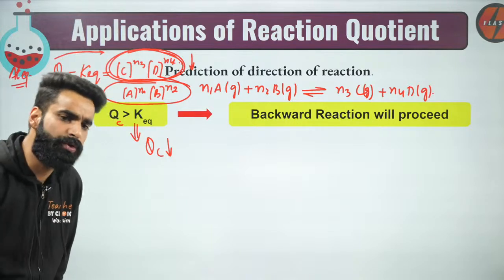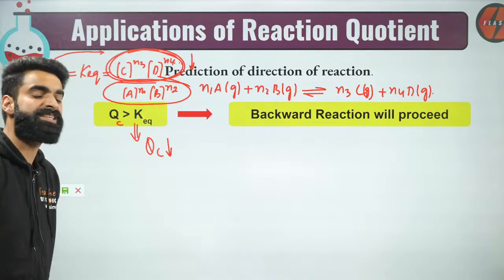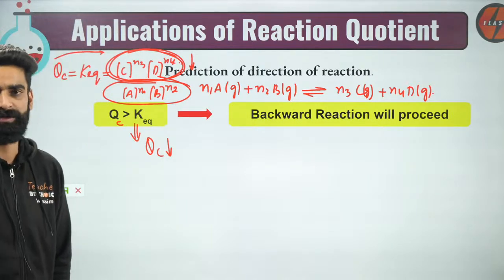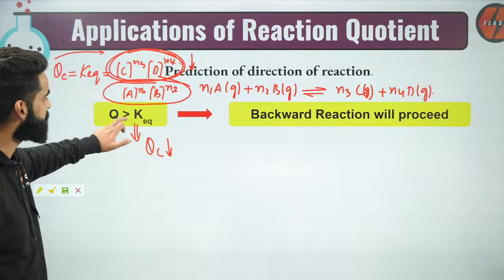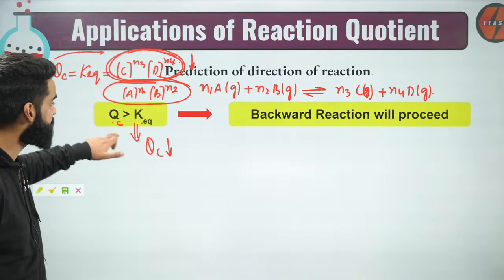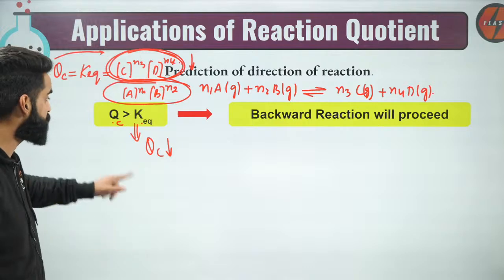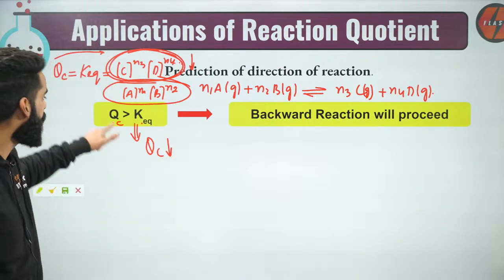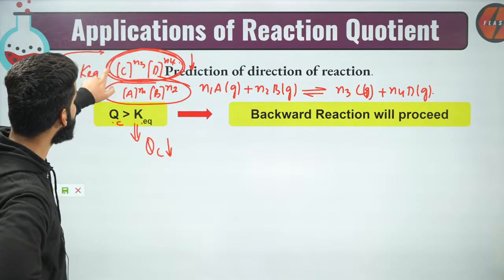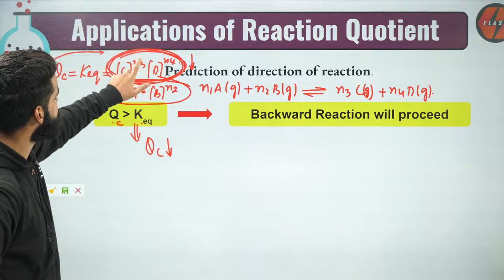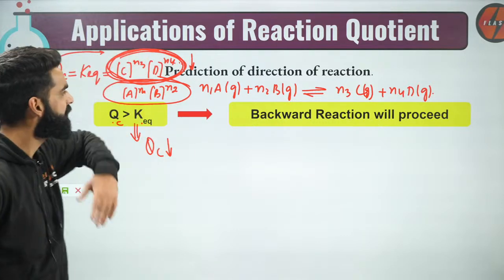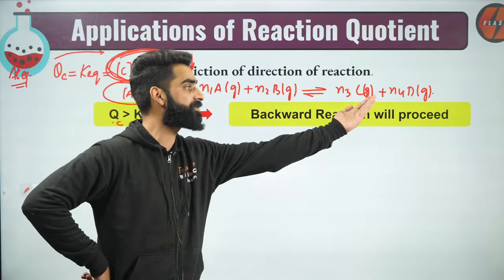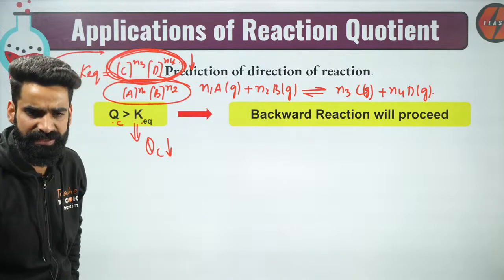I told you, every reaction wants its QC value to get equal to the equilibrium constant. Now, if QC value is greater than K equilibrium, QC will try to get equal to K equilibrium. So for that, what should happen? QC should decrease its value. How will it decrease its value? When this numerator decreases. What is this numerator? This is the concentration of products. So the concentration of products will decrease. How will this concentration of products decrease? When the reaction proceeds in the backward direction.